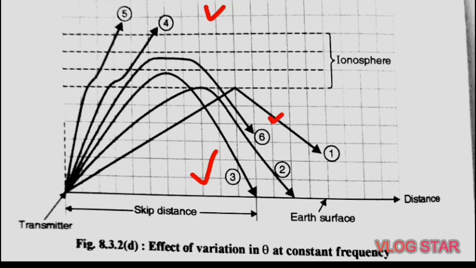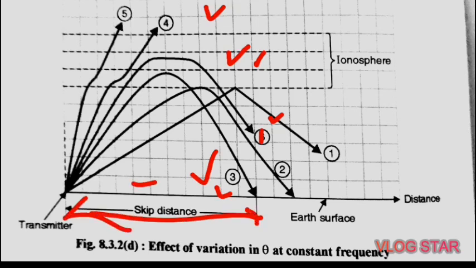It bends back very gradually, as the ion density is changing very gradually at this angle. This is ray 6. Due to its longer journey through the ionosphere, ray 6 is a weak signal. Thus, at the given frequency, the angle corresponding to ray 3 will result in the shortest distance up to the point of return. Therefore, this distance is the skip distance.